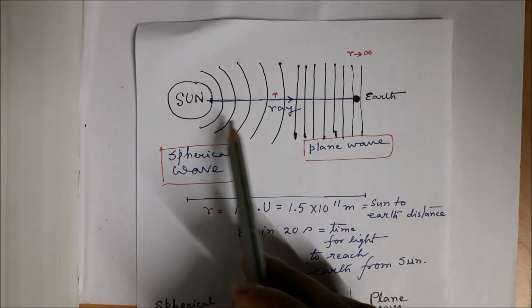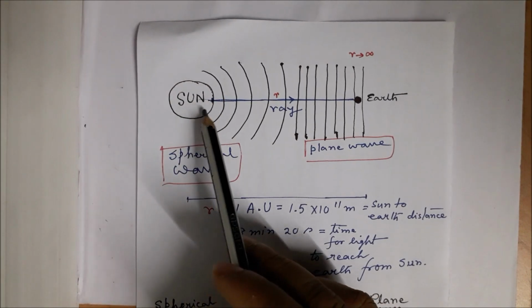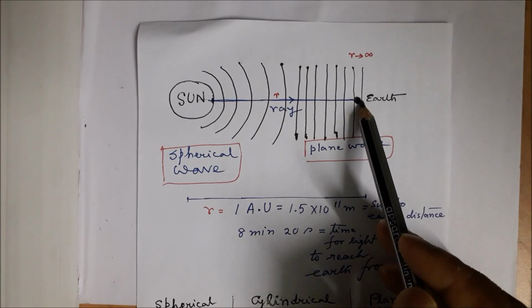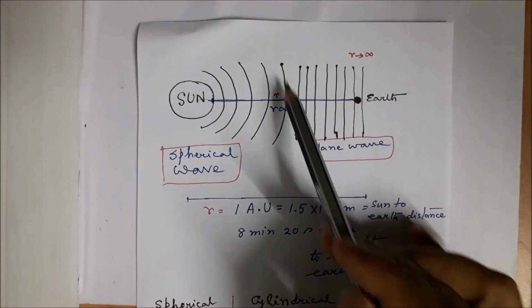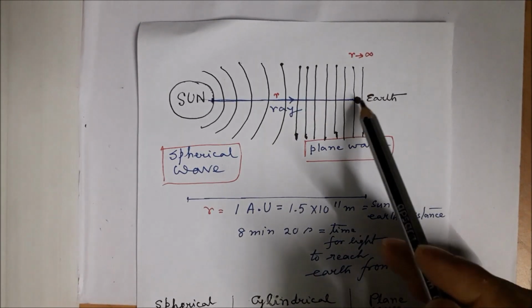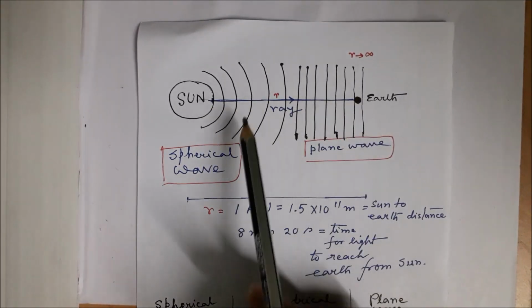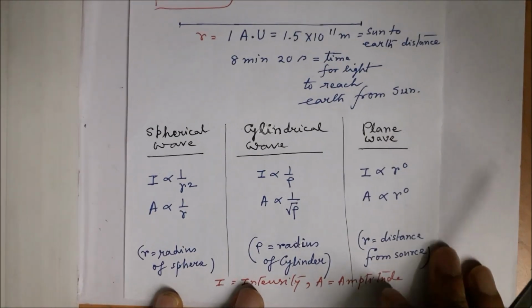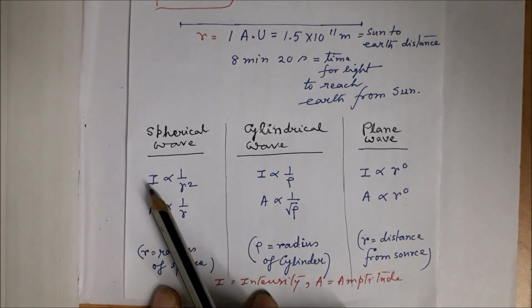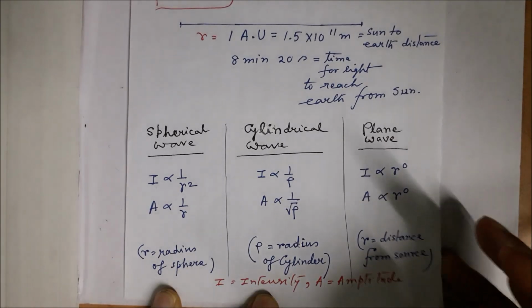Let us think of the waves that are coming to us from the sun. The sun is emitting spherical wave, and the wave that reaches us on earth is actually plane wave, because a very small portion of the wave is passing through it, and therefore we can treat it as a plane wave, because here the distance is infinity. Actually the distance is very large. So we have made a gist of the various relations, I for intensity, A for amplitude, and as stated we have put it in a table for convenience.